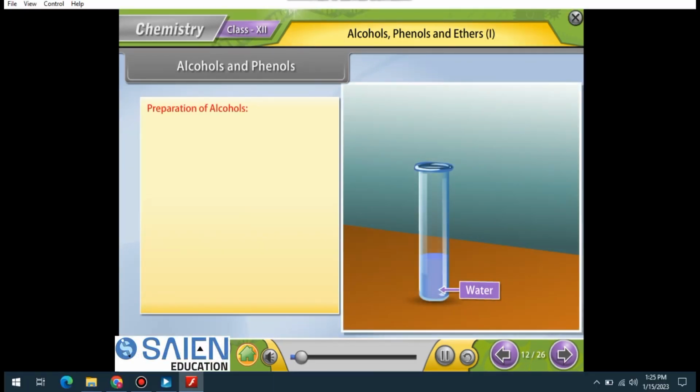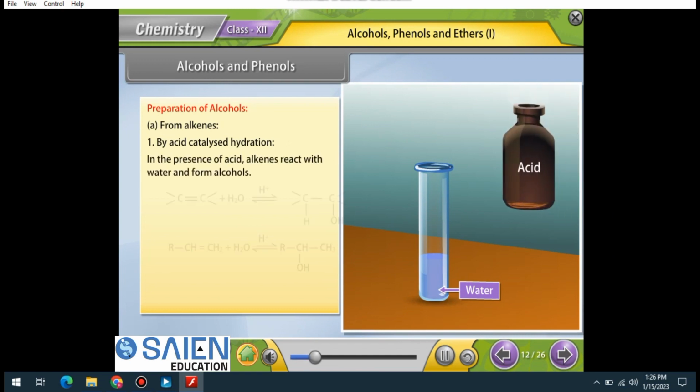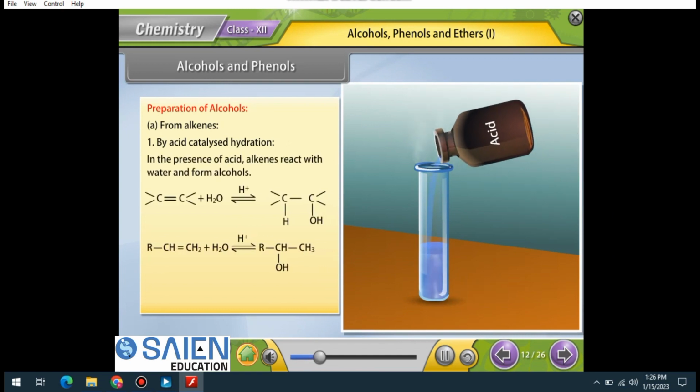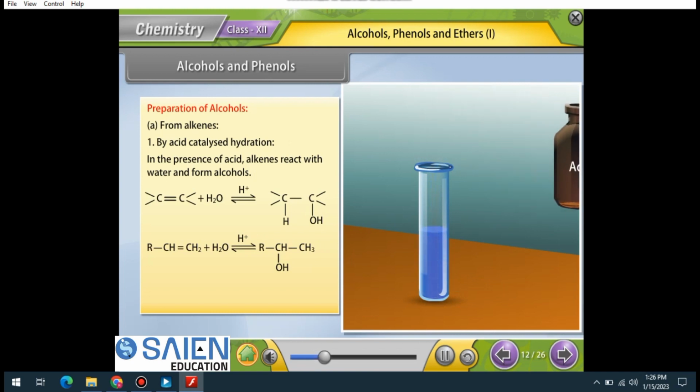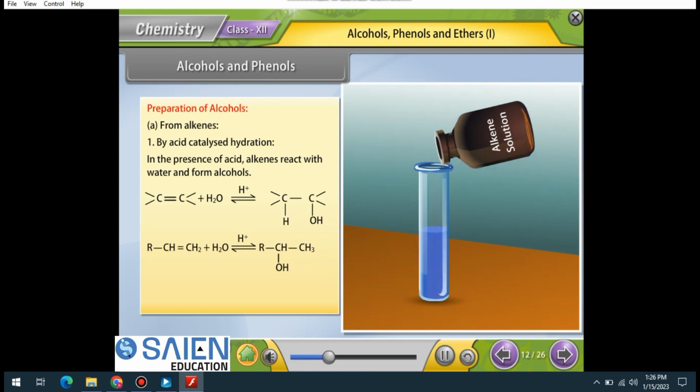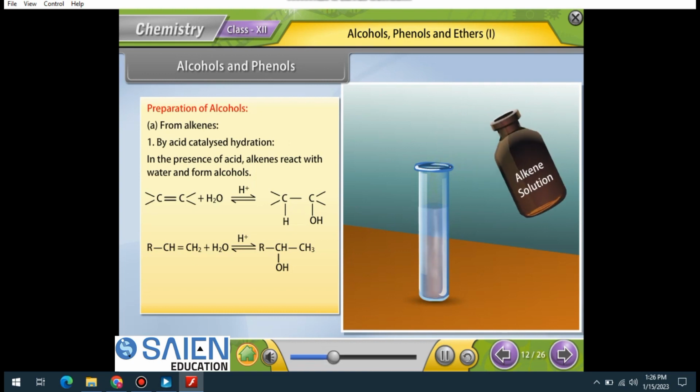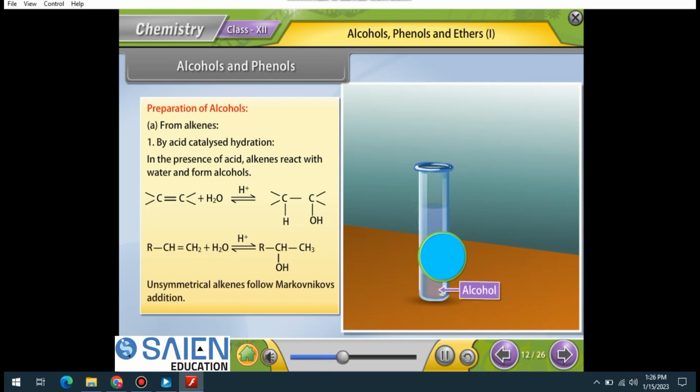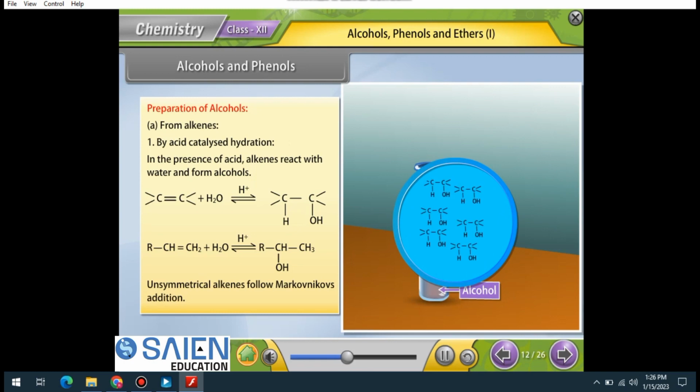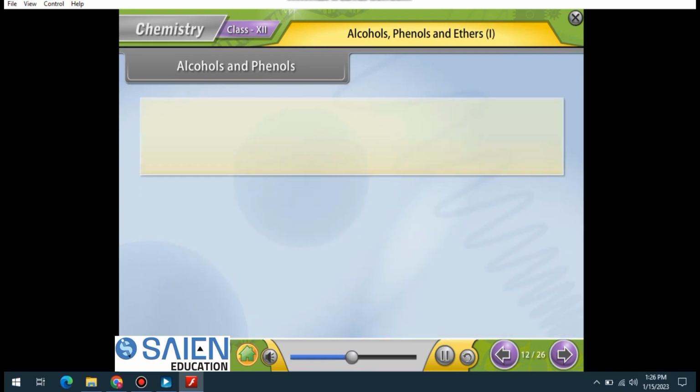Preparation of alcohols. From alkenes. By acid catalyzed hydration. In the presence of acid, alkenes react with water and form alcohols. The alkene reacts with water in the presence of acid and then forms the respective alcohol. Unsymmetrical alkenes follow Markovnikov's addition.